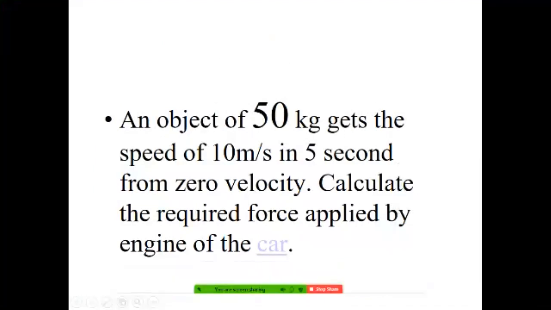Students, an object of 50 kilogram gets a speed of 10 meter per second in 5 seconds from zero velocity. Calculate the required force applied by the engine of the car. Let us see how many students are giving me the answer.